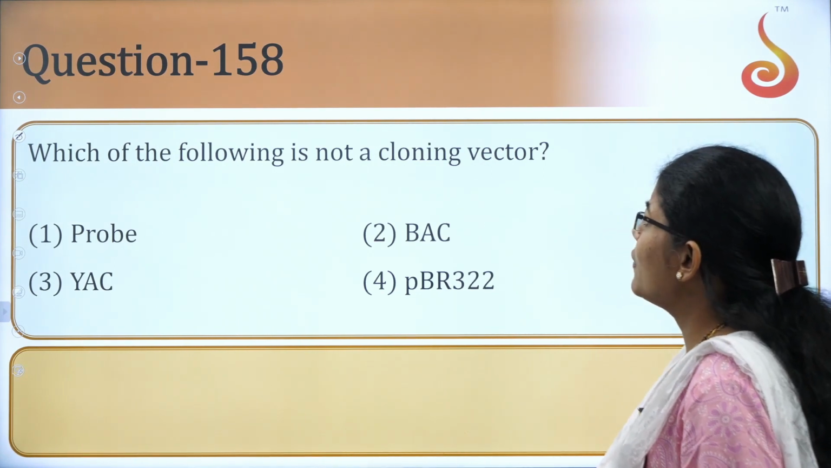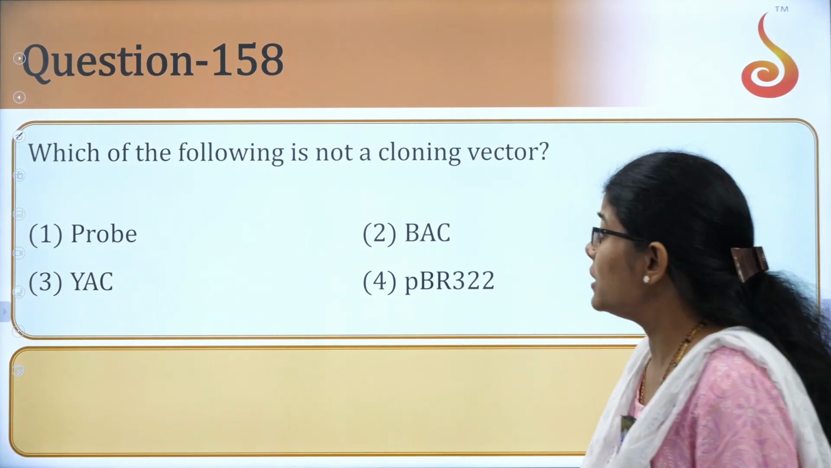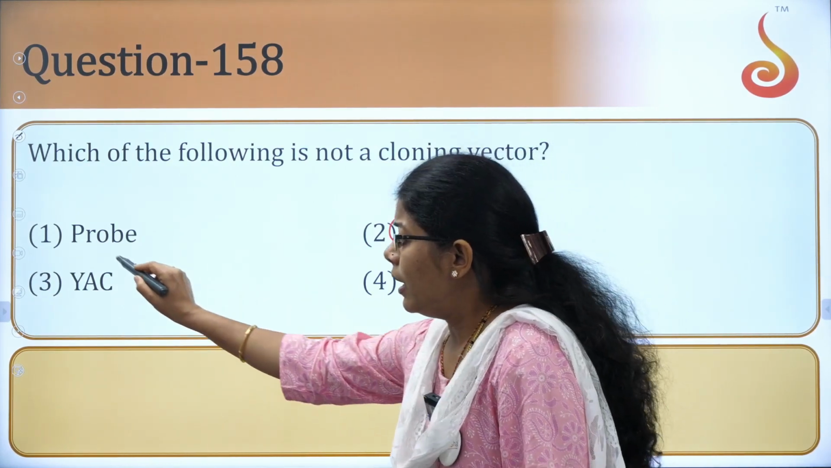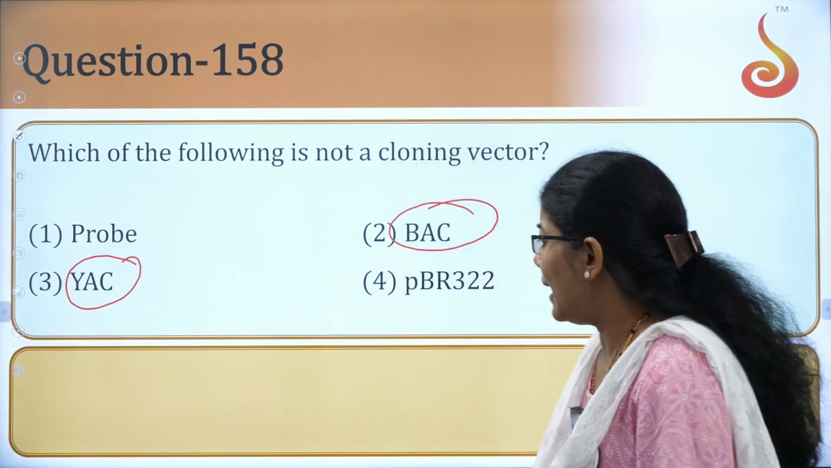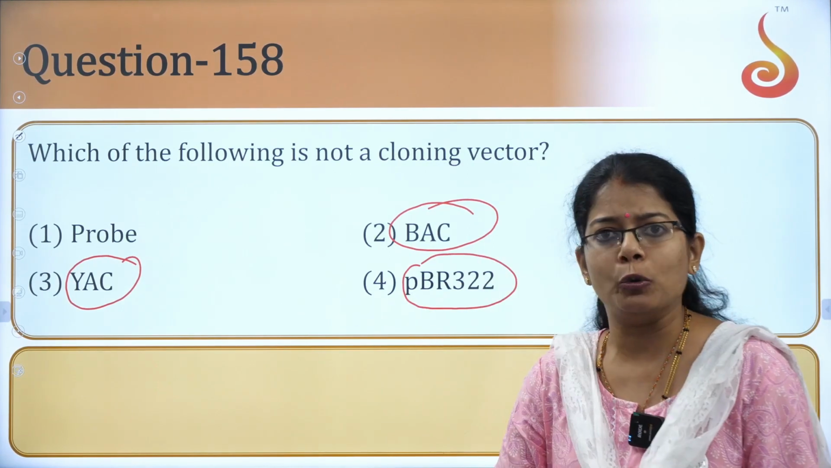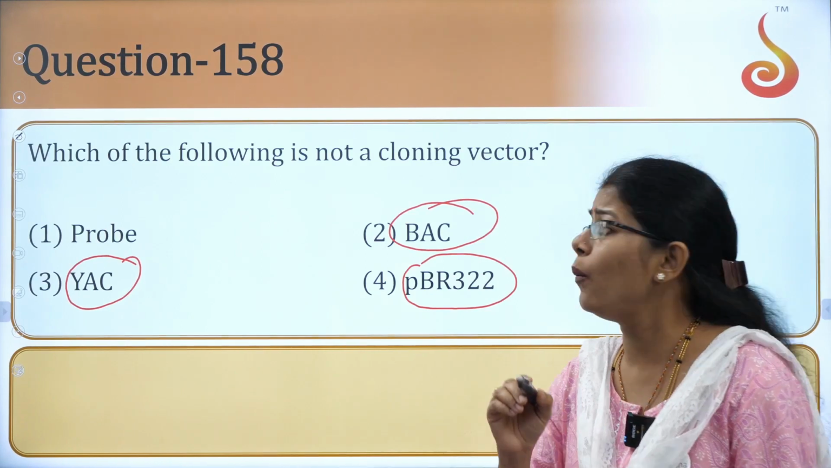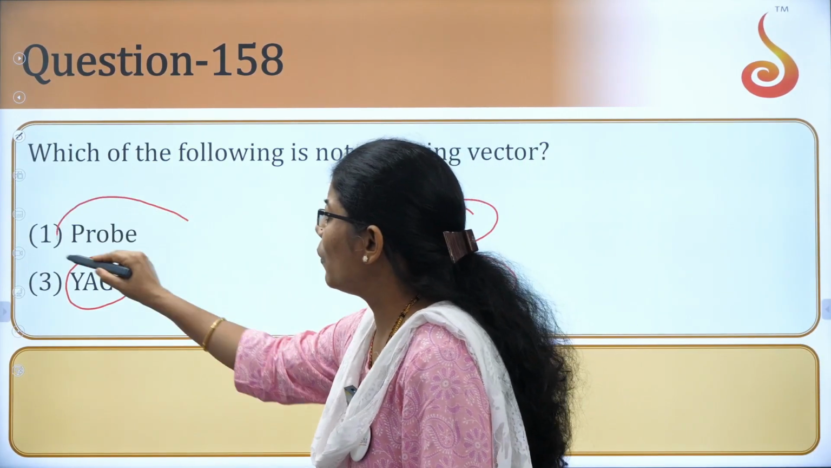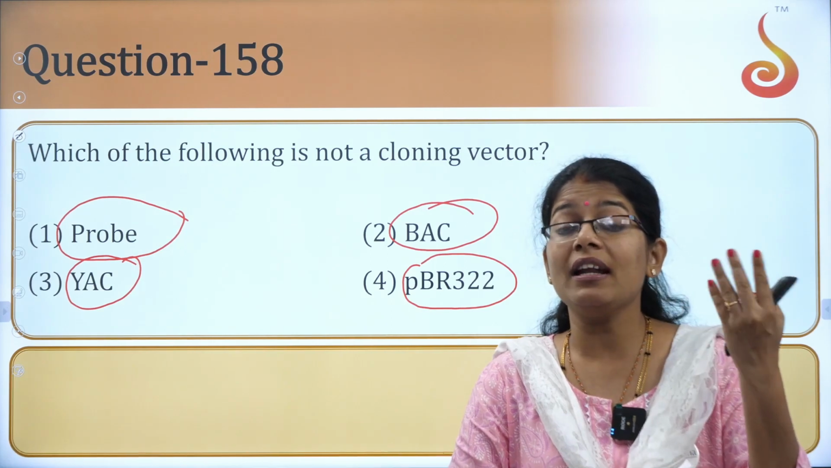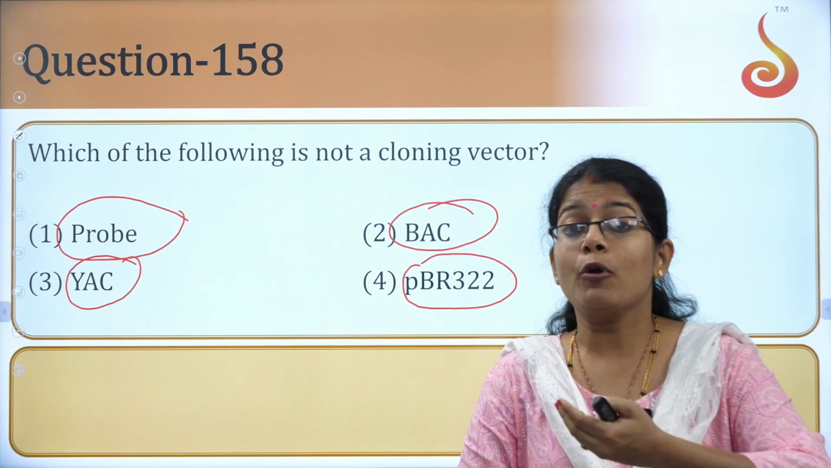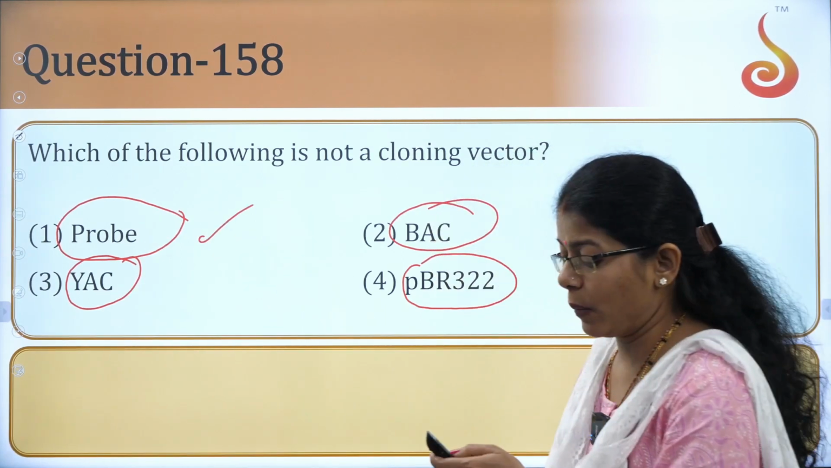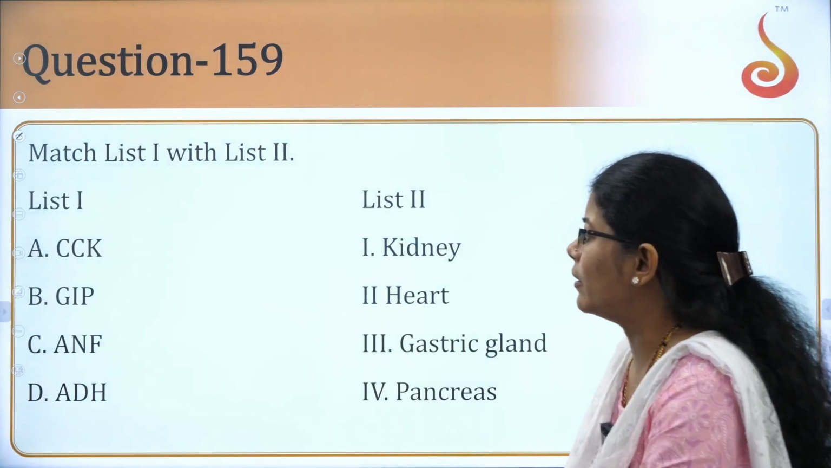Which of the following is not a cloning vector? Look, students, you know this. Bacterial artificial chromosome, yeast artificial chromosome, right? And plasmid, pBR322. All the three are actually the vectors. If you see, this is something which we use for detection. It is acting like a marker. Like you have seen in DNA fingerprinting, where probes are used, correct? That is a probe. So this is actually not a cloning vector. Rest are all the cloning vectors.